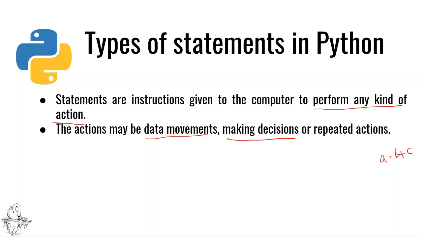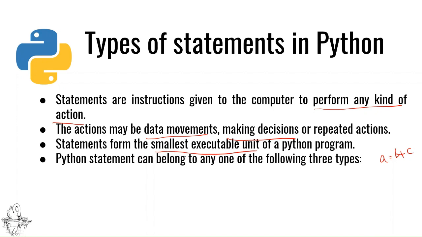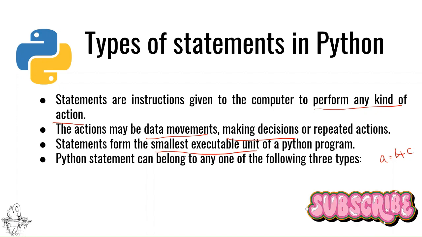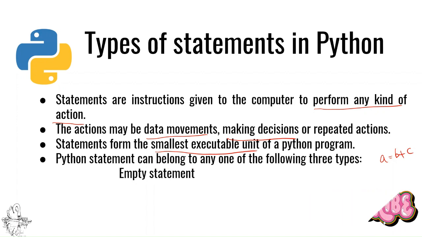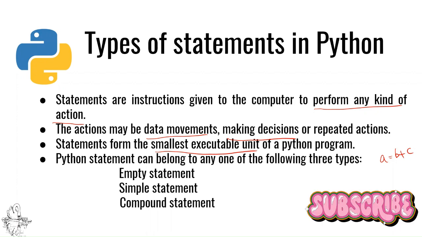So when you are doing the repeated action or repeated addition, then lot of statements are involved, right? So statements form the smallest executable unit of a Python program. Now, this Python statement can belong to any one of the following three types which are given here: empty statement, simple statement, and compound statement.